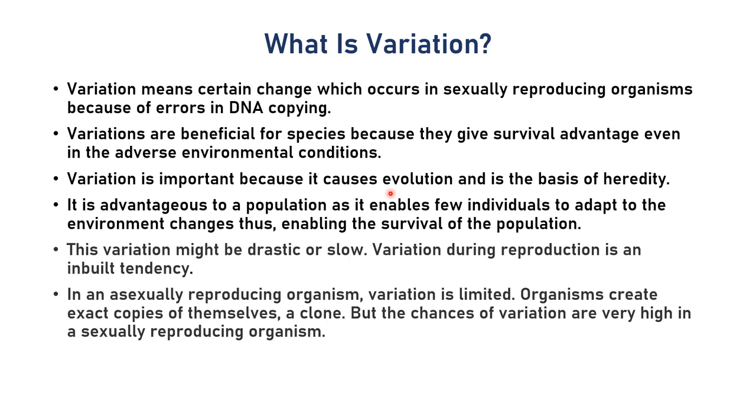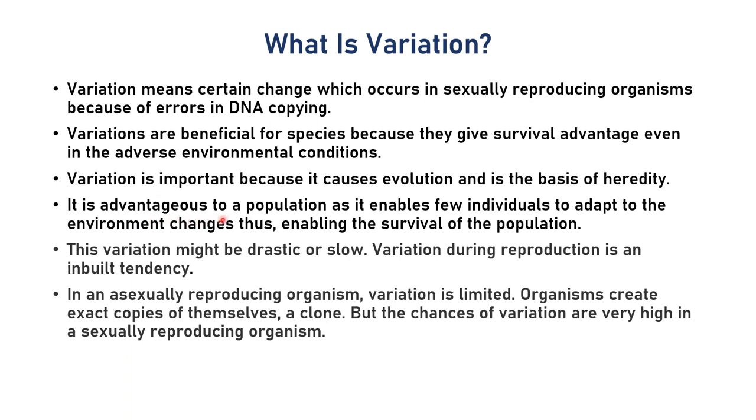From fishes amphibians evolved, and from amphibians the reptiles and aves and human beings, right? So human beings are the most evolved animal on the earth. There are definitely other mammals also, but human being is the most evolved mammal. So the evolution is basically due to the variation.